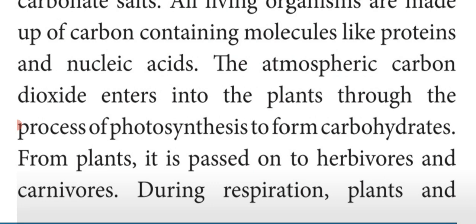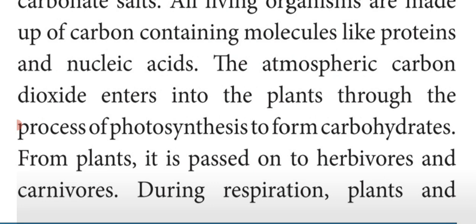This carbon dioxide is taken up by plants through minute openings called stomata present in the leaves, which is responsible for the photosynthetic process and preparing the food material known as carbohydrate. So what is photosynthesis? How does it take place? Everything you have studied in the lesson plant physiology.